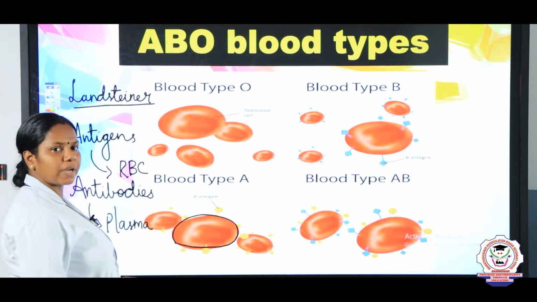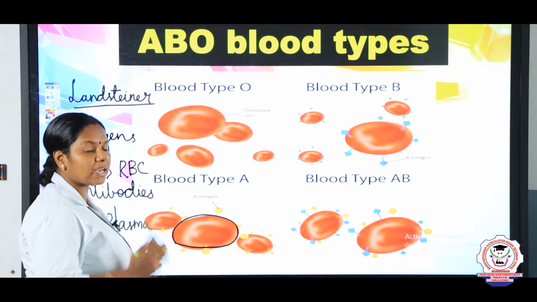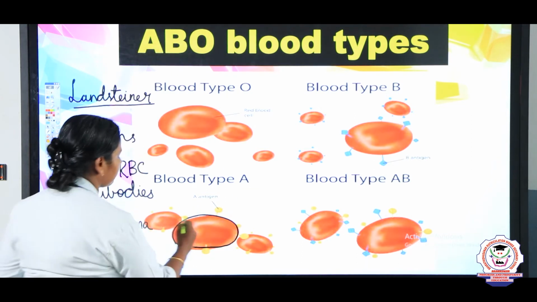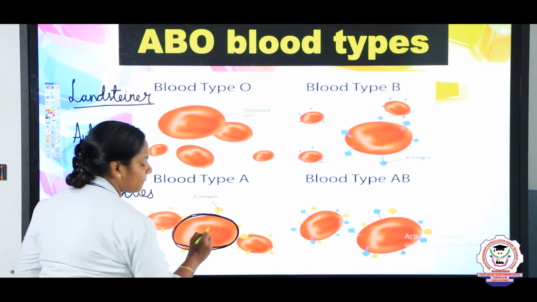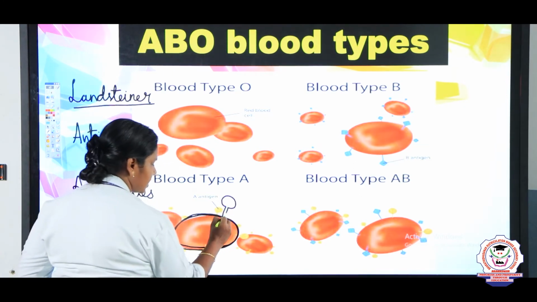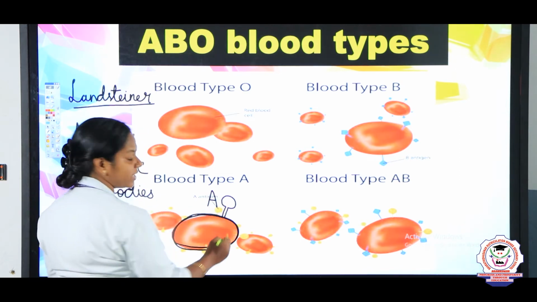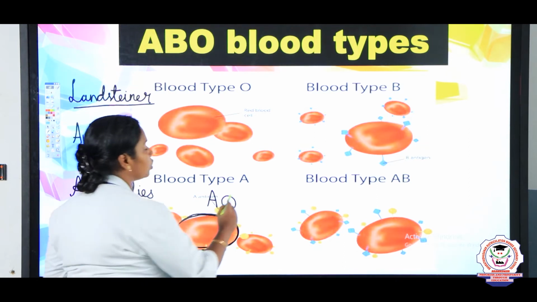Landsteiner classified the blood groups based on the presence of antigens, and we already studied that antigens are present on the RBCs. For example, this is the RBC, and imagine this is the A antigen. If a person possesses the A antigen on the RBC surface, we say that the person possesses blood group A.